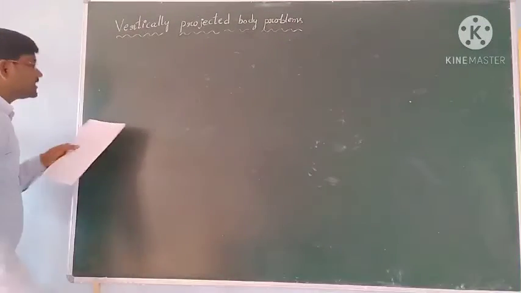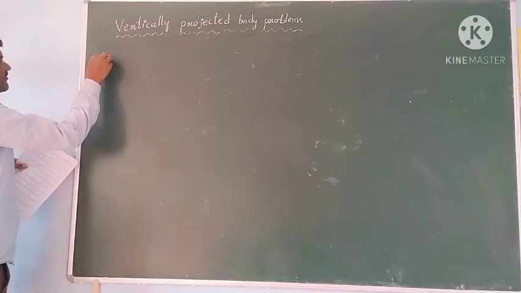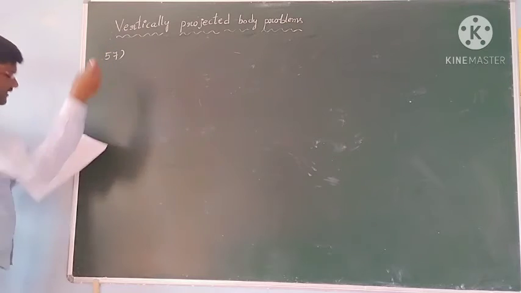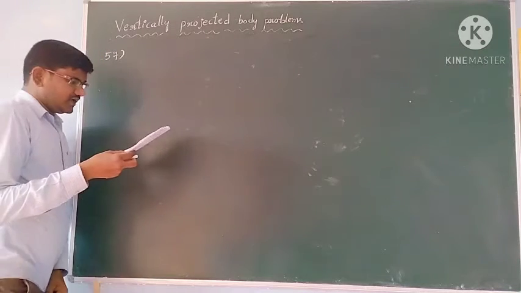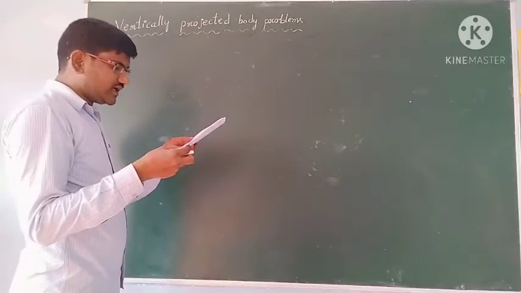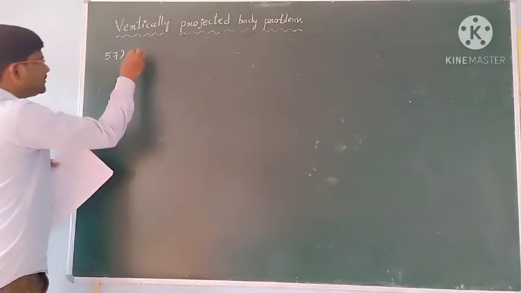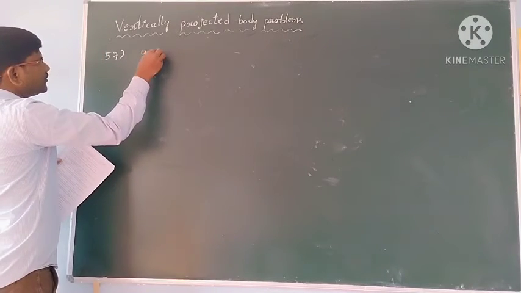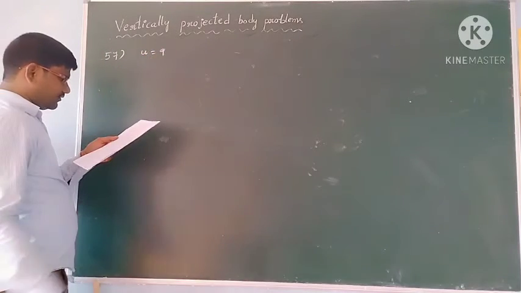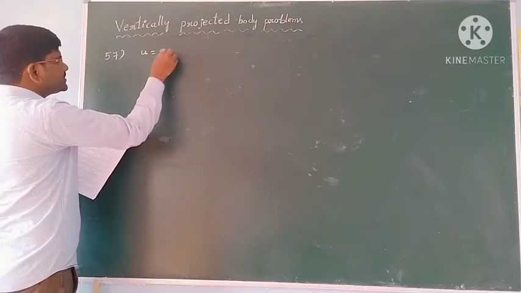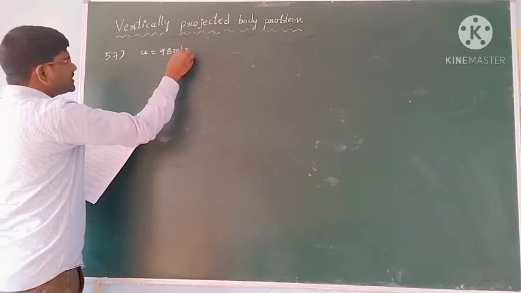See students, problem number 57. What is given? A body is projected vertically up with a velocity of 98 meters per second. So it is projected vertically up with a velocity of 98 meters per second,